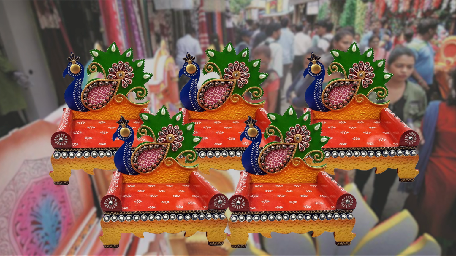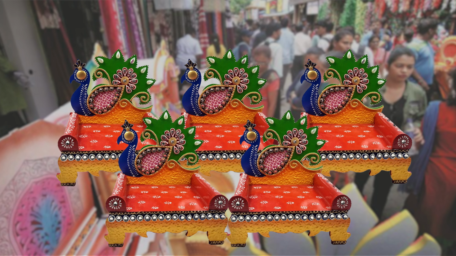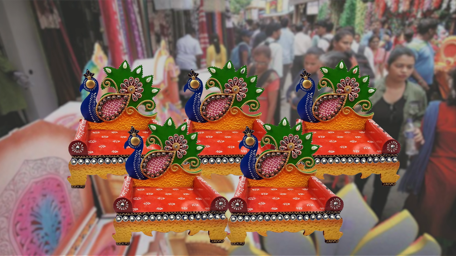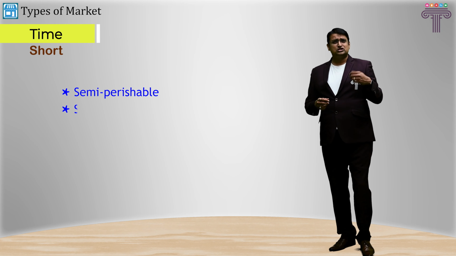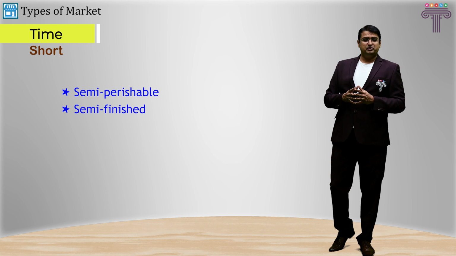So for those goods and commodities, the market is a relatively short period market, where they are not able to sell the goods or products produced throughout the year, or not for 1 day but for a relatively longer period of time, and hence they're a short period market. Typically, semi-perishable goods or semi-finished goods are sold in a short period market.